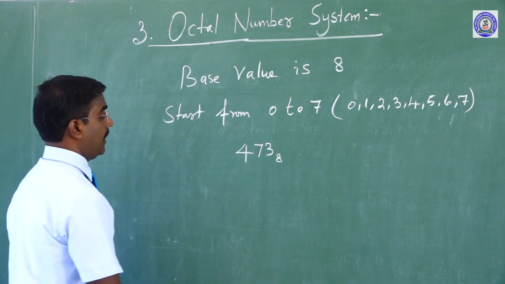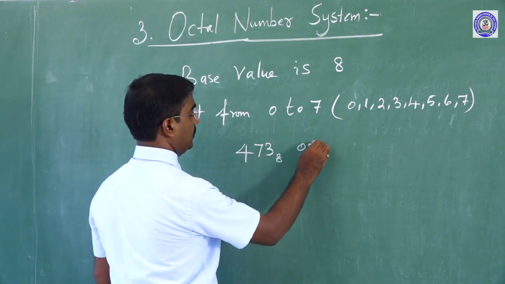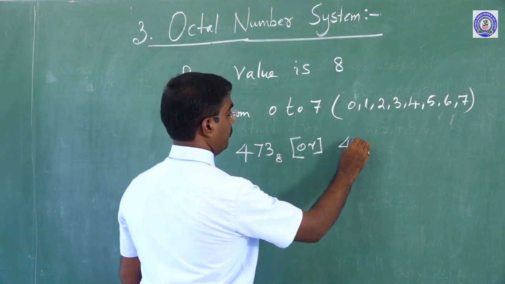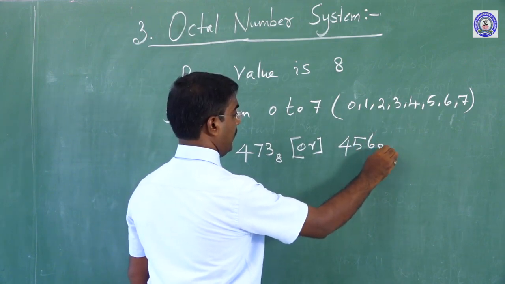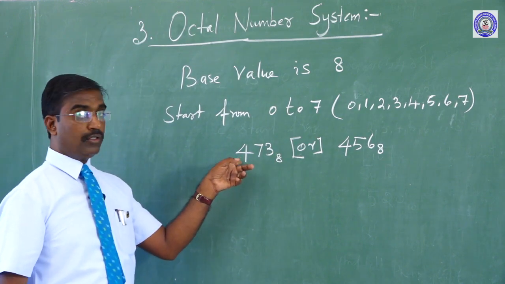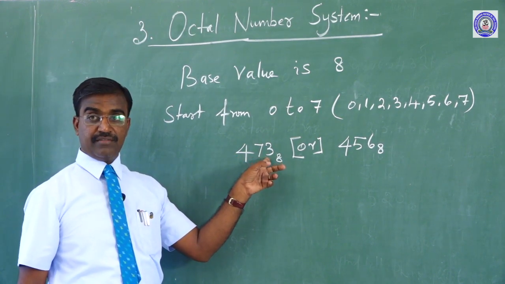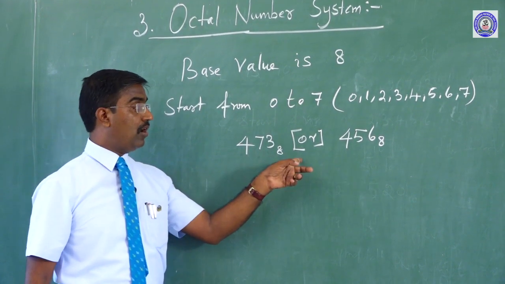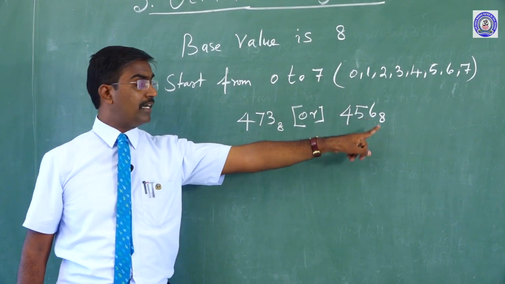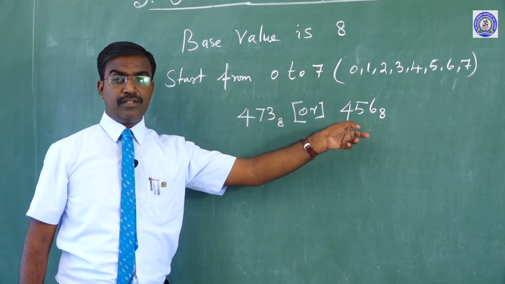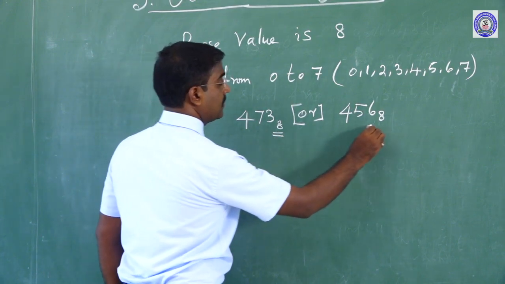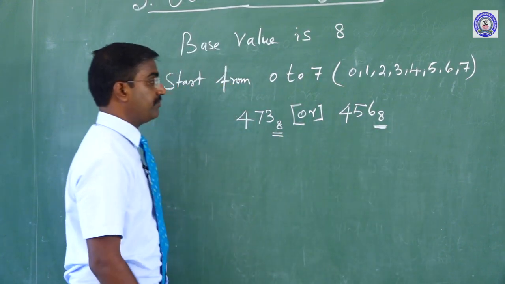Yes. And then another example: 456 base 8. Listen, in this, 4, 7 and 3 are under the base 8. Sanjay, listen, here 4, 5, 6 is also under the base 8. So the digits are under the base value of the system. This is the octal number system.